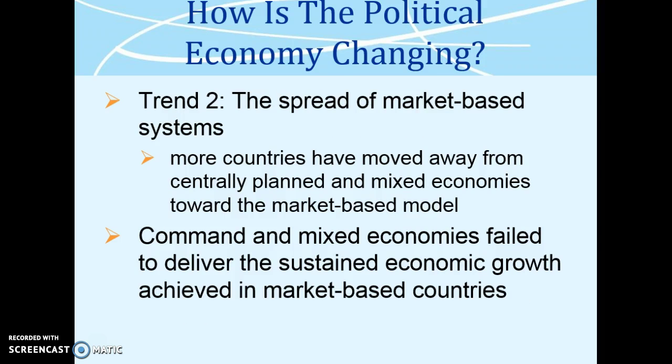How is the political economy changing? Trend 2. The spread of market-based systems. More countries have moved away from centrally planned and mixed economies toward a market-based model. Command and mixed economies failed to deliver the sustained economic growth achieved in market-based countries.